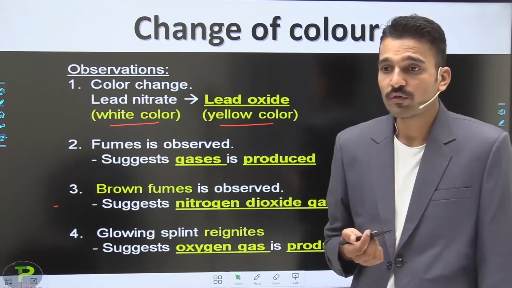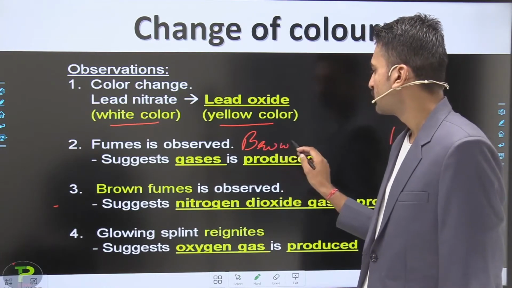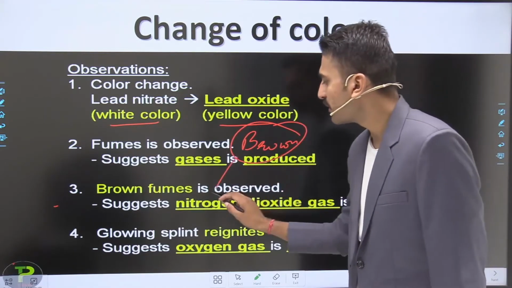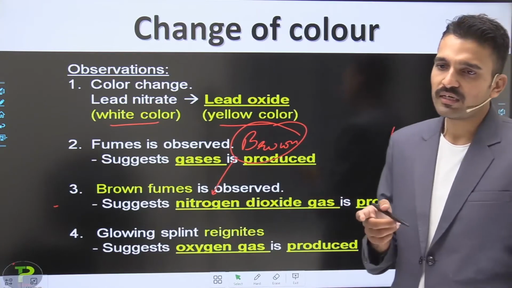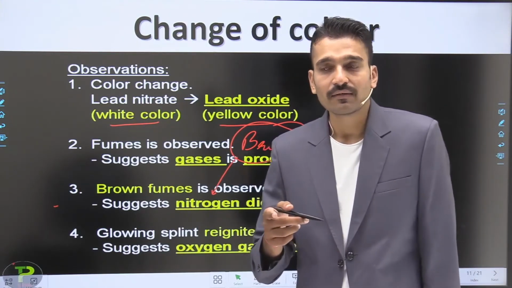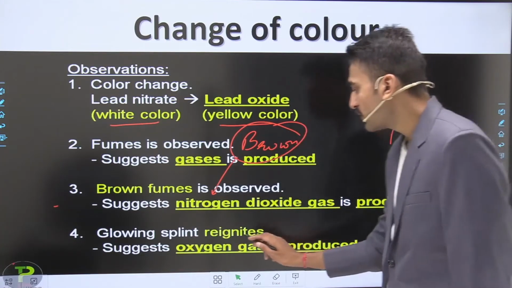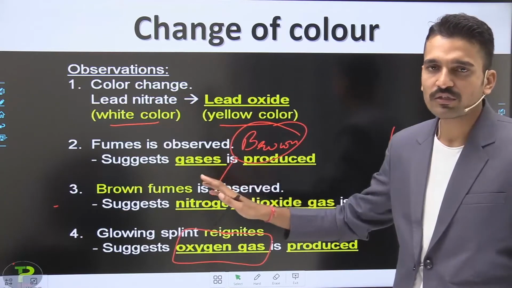What is the color of the fumes? Brown. The color of the fumes is brown. It indicates the presence of nitrogen dioxide. Also, if you bring the burning splint near the mouth of the test tube, it reignites. It means what? It shows that oxygen gas is also being produced. So these are the observations of the chemical change.